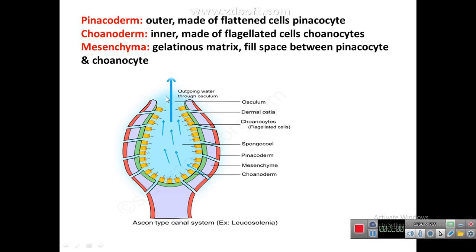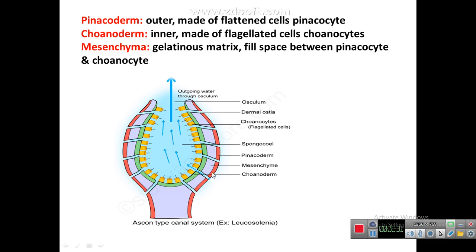In the diagram, this end is known as the anterior end and this is the posterior end. At the anterior end, an opening is present known as the osculum. Then these are the pores or holes, specifically known as the ostia. The yellow color shows the cells known as the choanocytes. They are flagellated, having flagella at one end. Then the cavity of the body is known as the spongocoel.